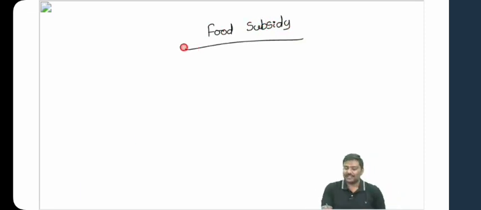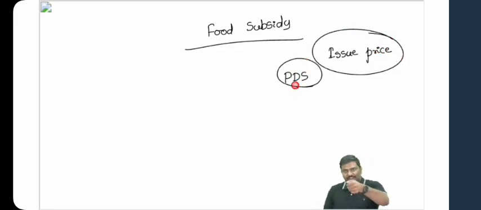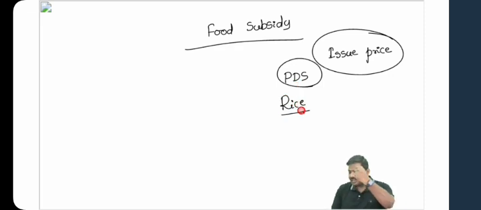There is a term called issue price. Sir, what do you mean by issue price? Under the public distribution system, PDS, government will provide food grain, let's say rice, to a beneficiary.